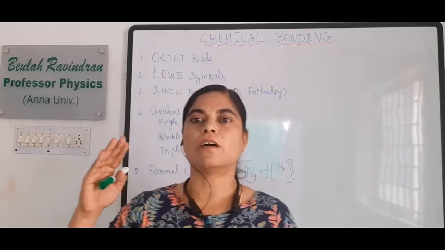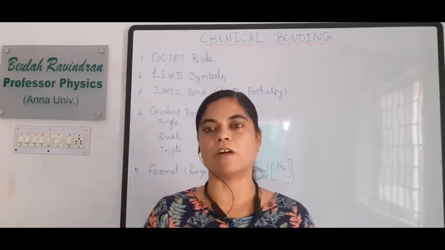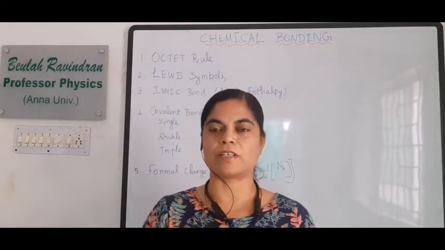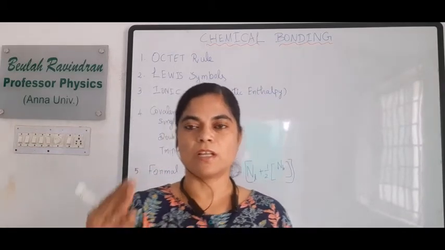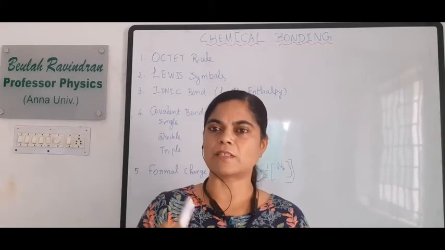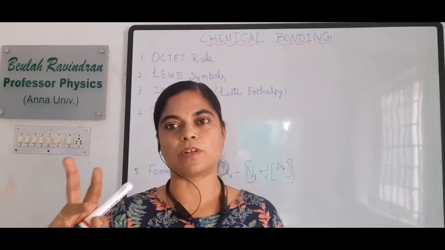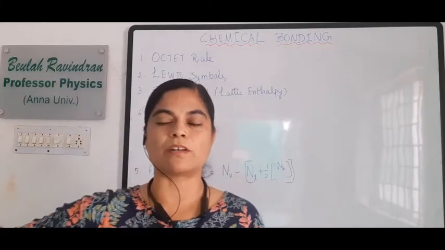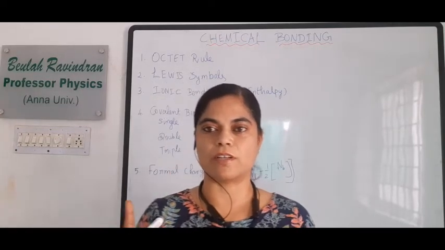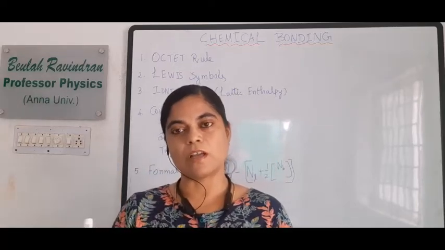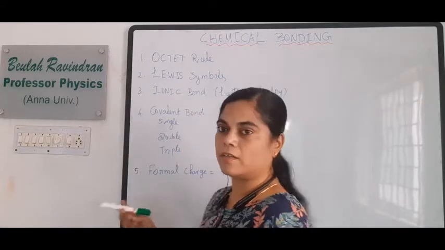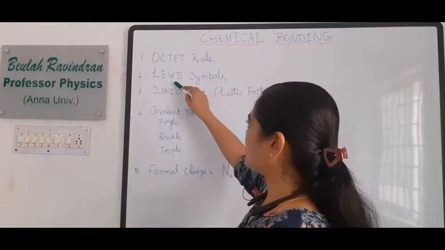If an atom has outermost electrons more than half filled, that is greater than 4, then the atom is ready to accept electrons. For example, if an atom has 7 electrons, then it is ready to accept an electron. Suppose it accepts an electron, then the number of protons and neutrons stays the same and the electron number is increased by 1. So we call it an anion, that is, a negatively charged ion. Now the atoms become ions. When they become ions, they get into bonding. Before we see those bondings, we must see the Lewis symbols.